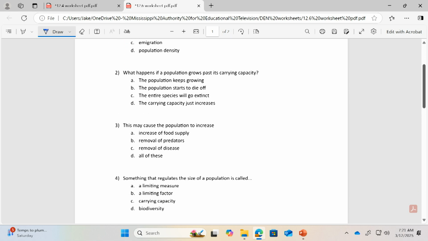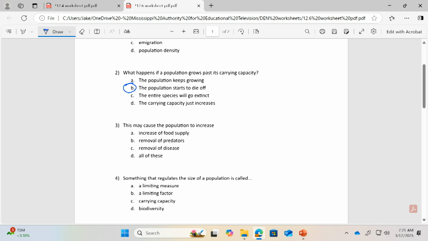All right, 2 says, what happens if a population grows past its carrying capacity? All right, so let's look at these, okay? So I'm liking B for this one. The population starts to die off. If you have individuals that can't be supported by the environment, they're not going to find the food or water that they need, and that means that individuals aren't going to make it.